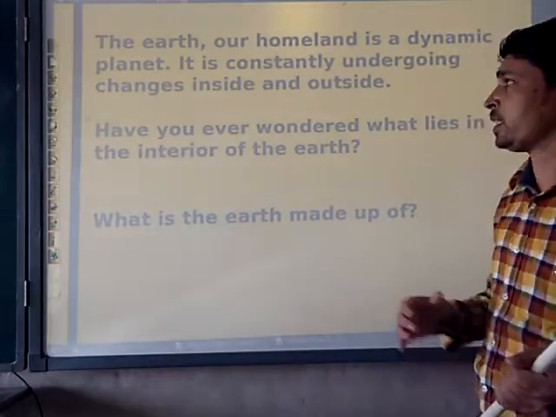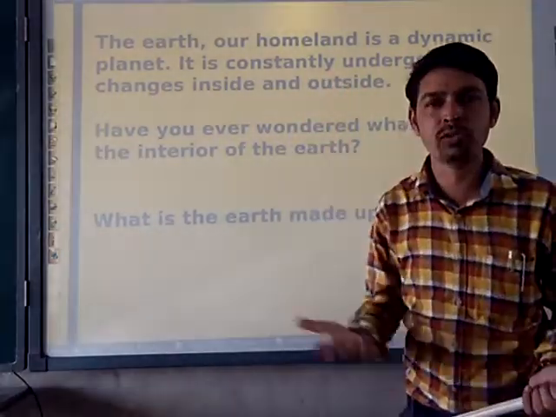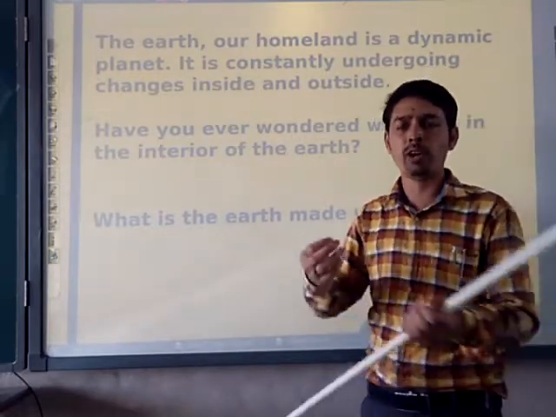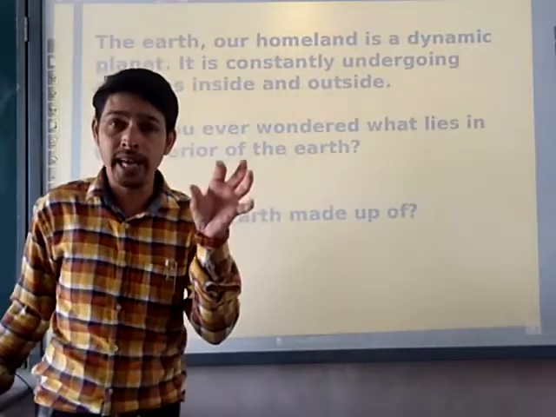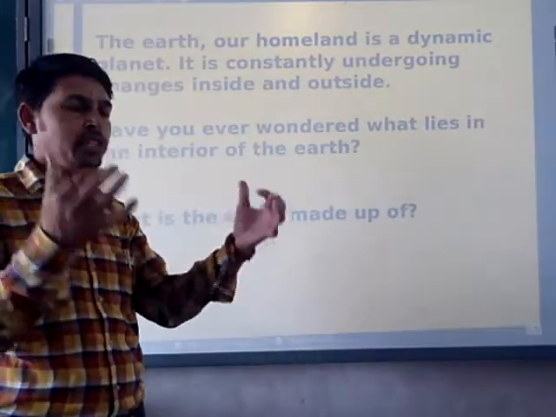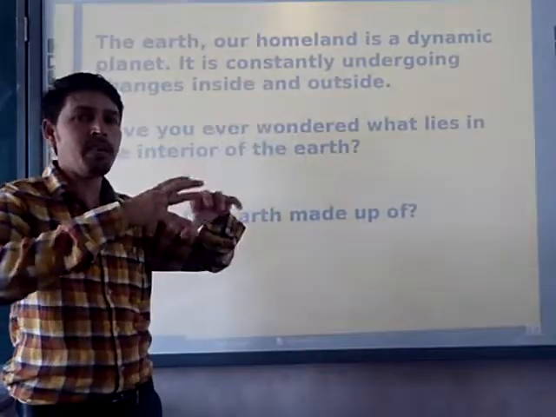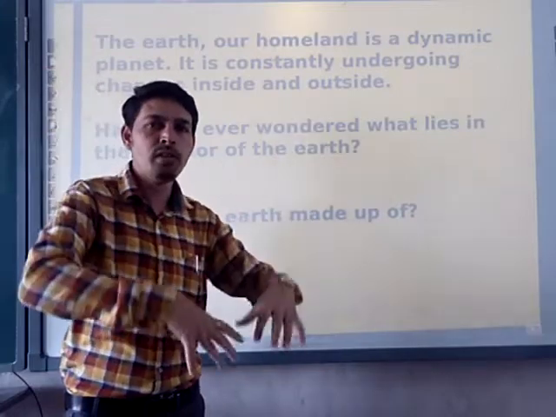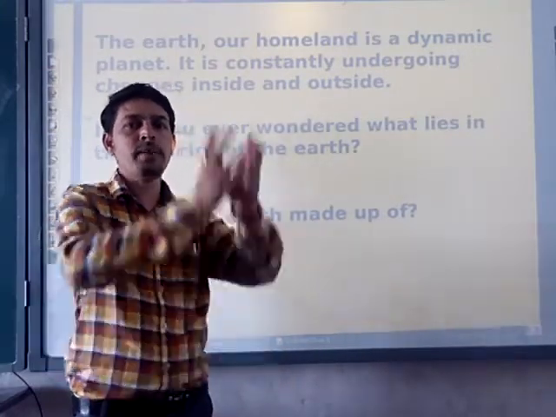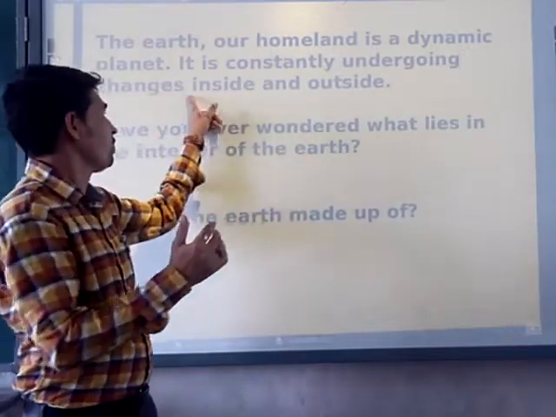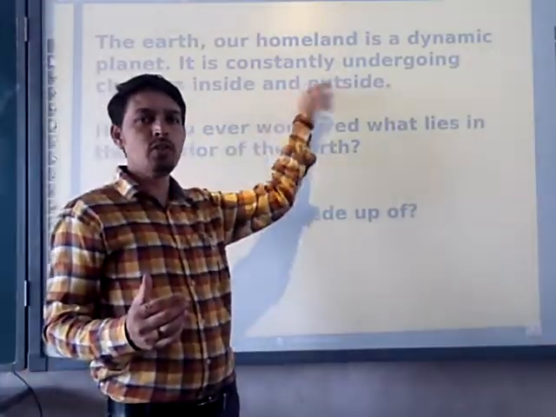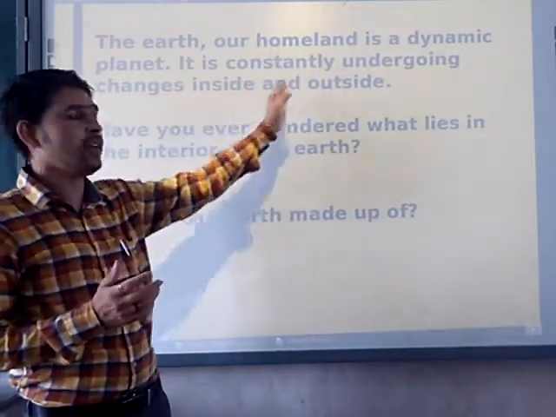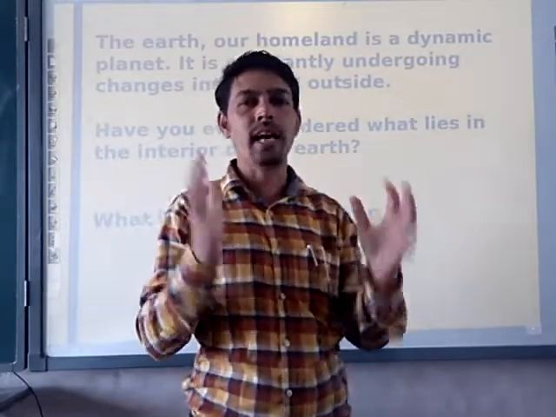Moving further to discuss the outside changes, we see mountains, plains, and plateaus. Sometimes we observe earthquakes, sometimes natural disasters such as landslides. These are all activities moving inside whose effects are observed outside. With a volcanic eruption, the molten lava, the magma, comes out. So inside activity comes outside. Inside and outside, both activities are constantly going on. That's why we call our earth a dynamic planet.